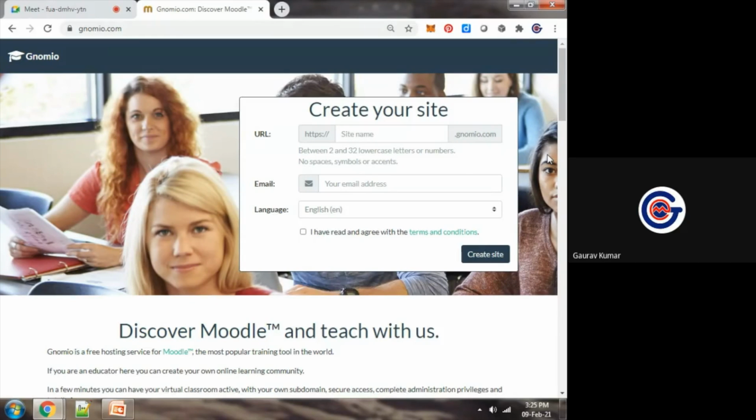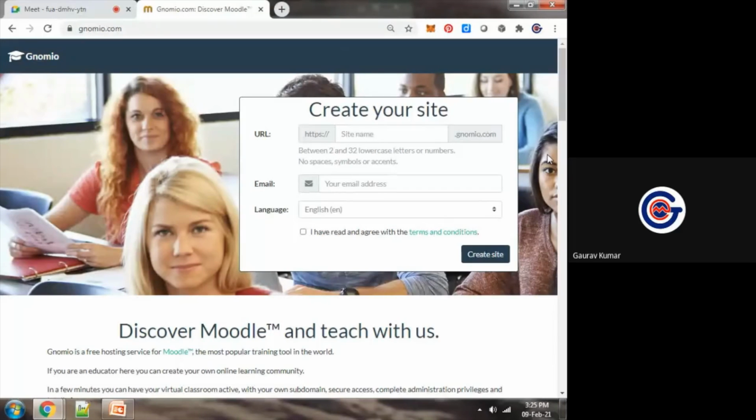Even if suppose you have one website of your institute, suppose abc.ac.in. In abc.ac.in, there is one control panel. With every website, a control panel is provided. In every control panel, these applications are pre-installed, like Moodle, Joomla, WordPress.